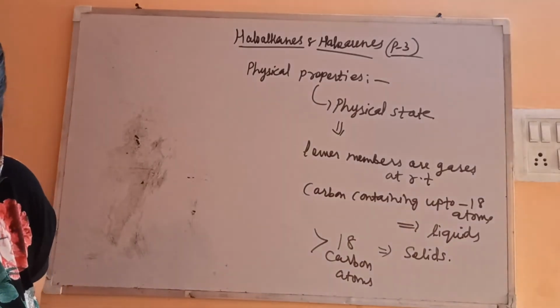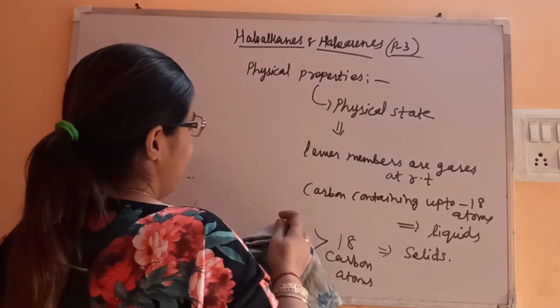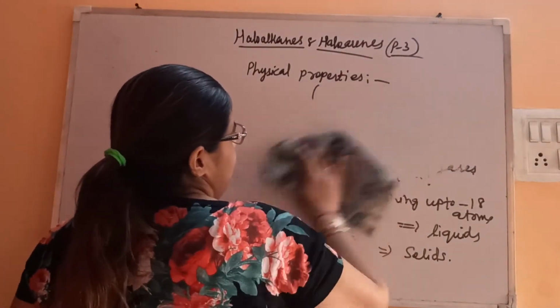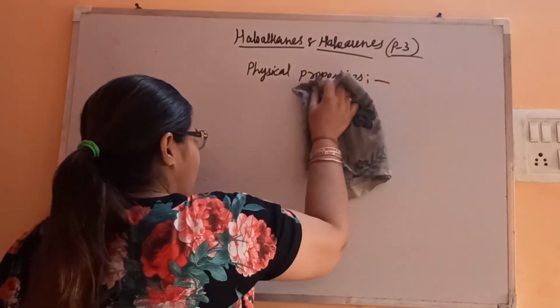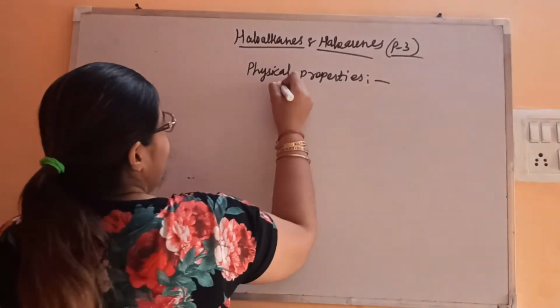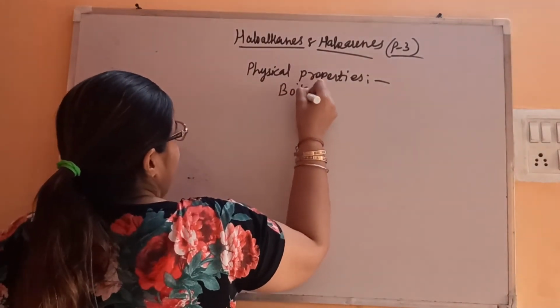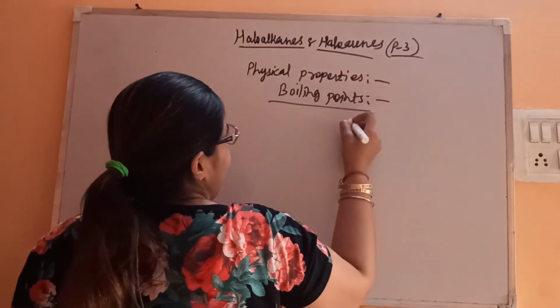Okay, so let's talk about the important point, that is boiling point. Now boiling point, you have studied in the 11th standard. Again the same concept you have to apply. Let's see in general first, boiling point is related to what?